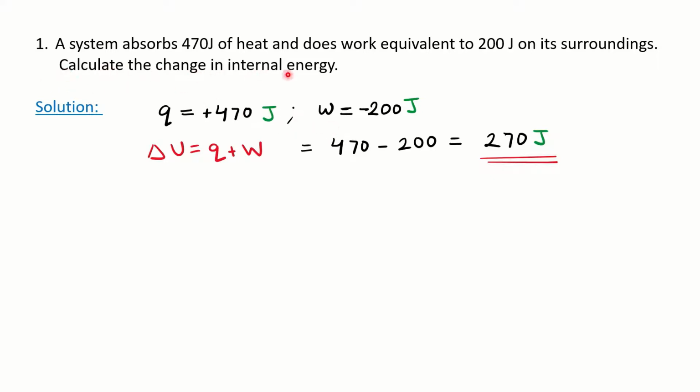And they are asking the change in the internal energy. So we know the formula: del U is equal to Q plus W. Q is positive, W is negative, and you can get the value here. Such an easy problem if you understand the terms here.